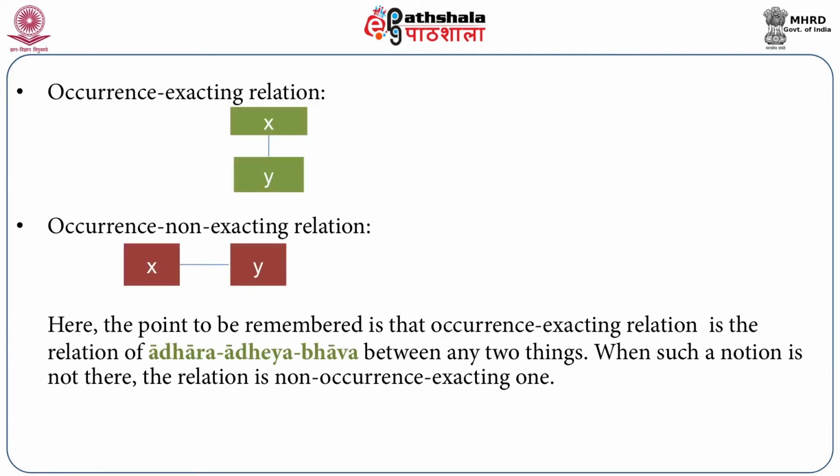So in this diagram we can observe very clearly that if there is an occurrence exacting relation, one is pointing to another, and if there is an occurrence non-exacting relation, then there is a relation between two things, but that relation is not pointing to another, and we cannot say that there is any adharadheya bhav in these two things. And when there is no adharadheya bhav, we cannot say that there is an occurrence exacting relation.